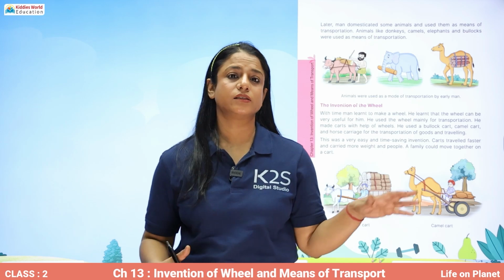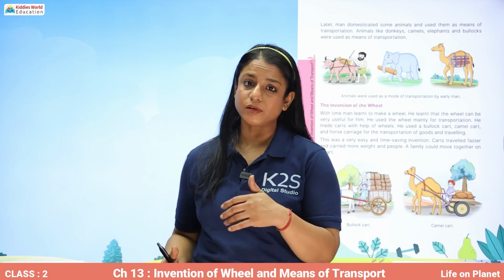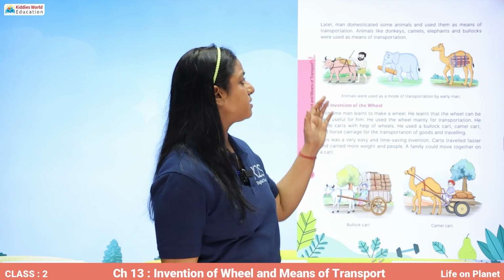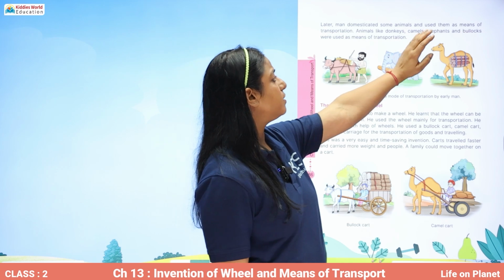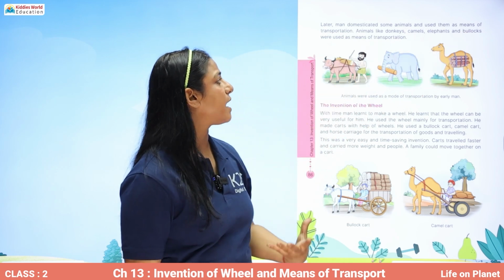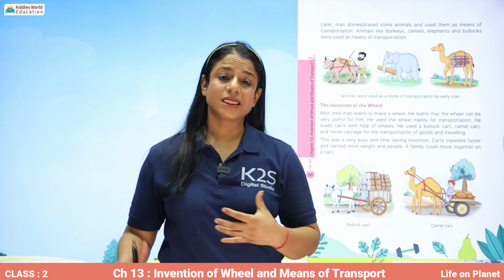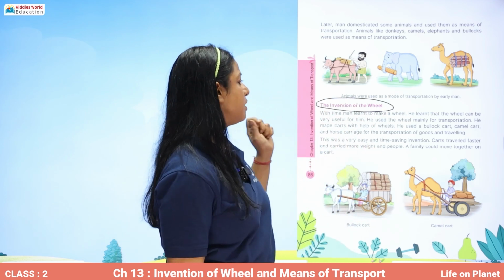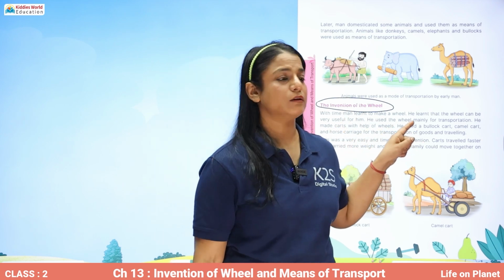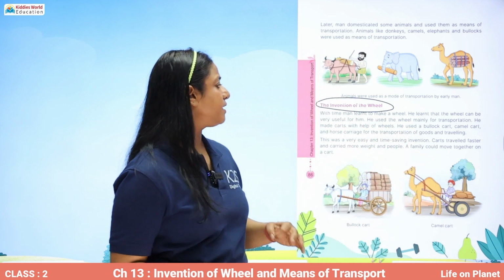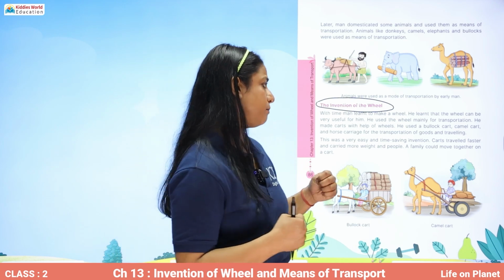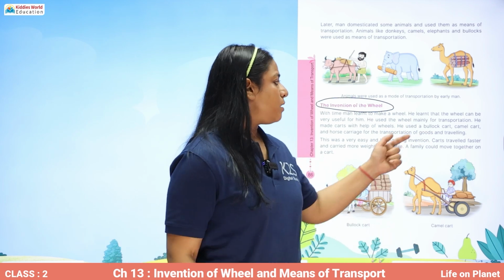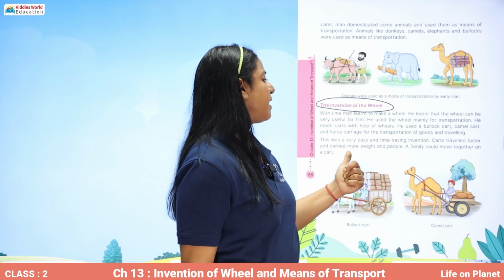So elephants, bullocks, camels, horses were being used for this. Animals like donkeys, camels, elephants and bullocks were used as a means of transportation. Then after the invention of the wheel, what happened? With time, man learned to make a wheel. He learned that the wheel can be very useful for him, and he used the wheel mainly for transportation. He made carts with the help of wheels.